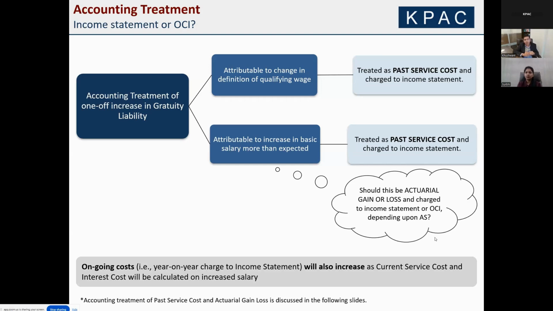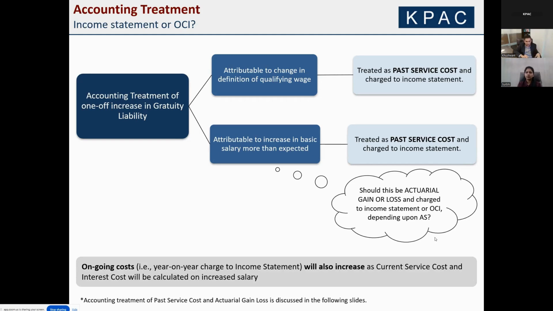There are some arguments being made that, supposedly, my monthly CTC was 100, my monthly basic was 40, and I was paying gratuity on 40, obviously, and now because of these codes, I just changed the basic from 40 to 50. This is nothing but a more than expected increase in the qualifying wage, but the definition of the wage is not changing. So why can't this go through OCI? Well, your CTC is still at 100. This 40 is becoming 50 only because you're implementing these codes. In our opinion, this qualifies as a past service cost and goes through the income statement.